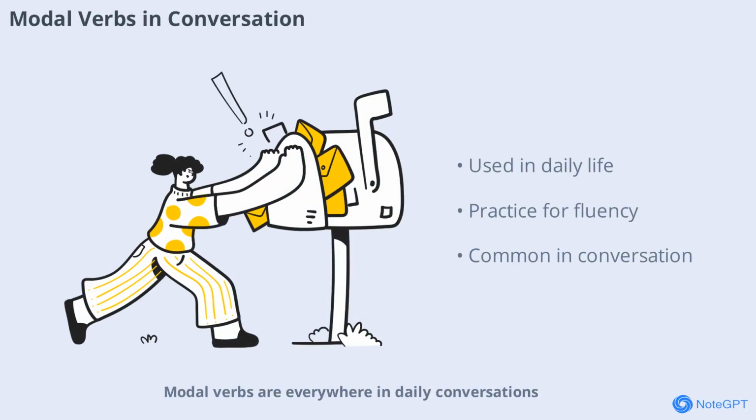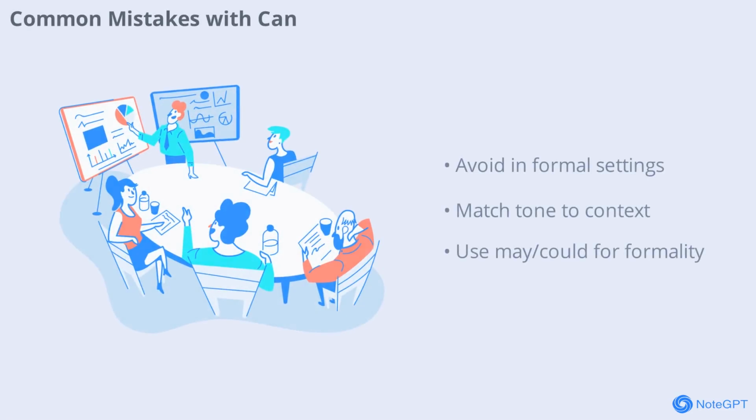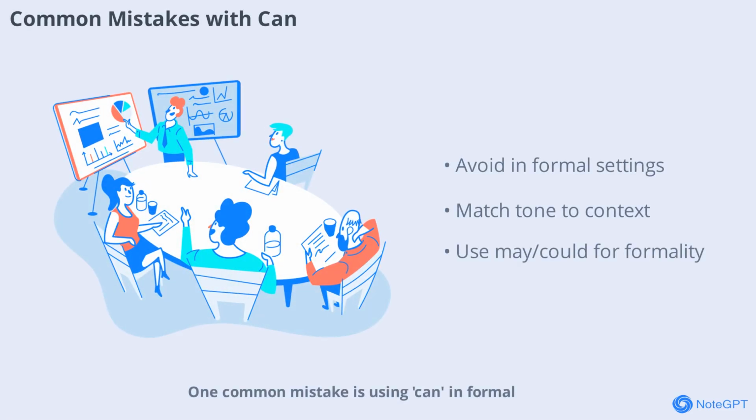Modal verbs are everywhere in daily conversations. Whether you're asking for help, making plans, or discussing possibilities, you'll find yourself using can, could, may, and might all the time. Practicing these in real-life situations will help you become more fluent and confident. One common mistake is using can in formal situations where may or could would be better. For example, saying, can I leave the meeting, to your boss might sound too casual. Remember to match your modal verb to the situation for the best impression.